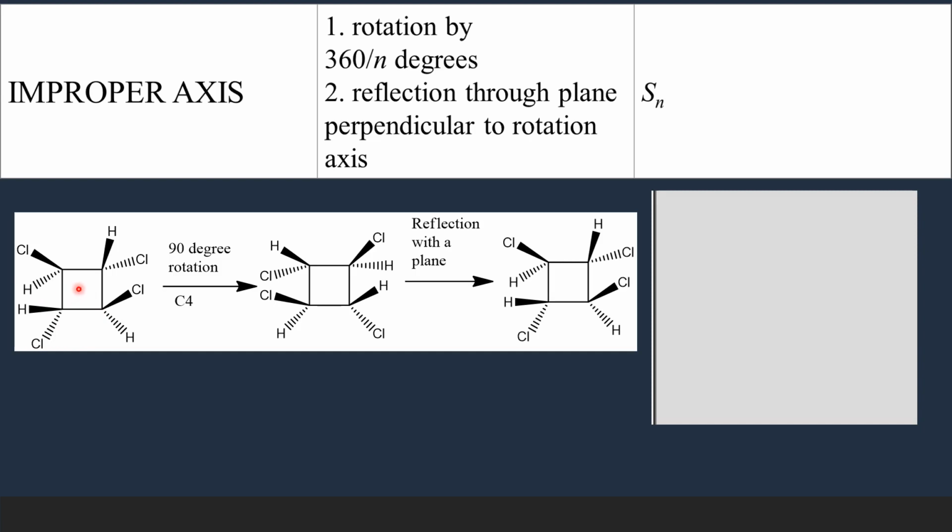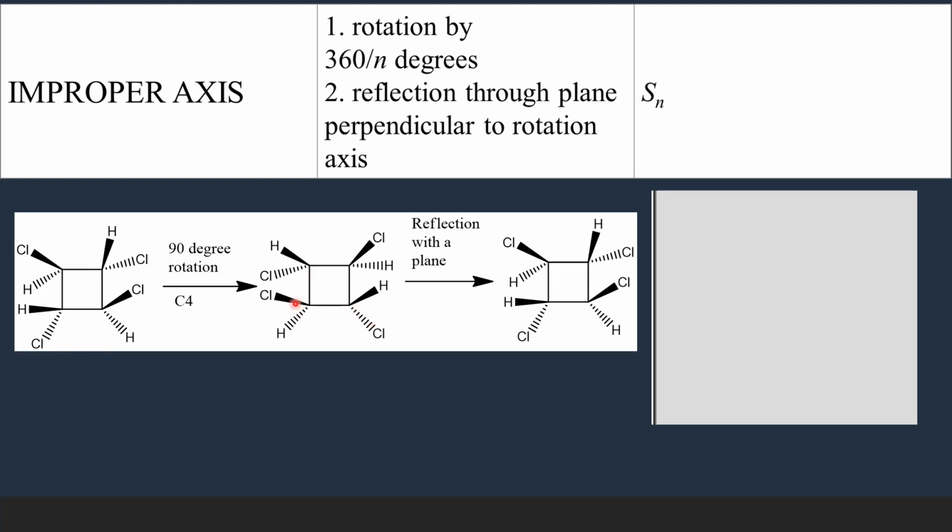So through the center there is an imaginary axis about which I am doing a 90-degree rotation. After doing 90-degree rotation, this carbon comes to this position along with this hydrogen and chlorine. So after 90-degree rotation, we will have this C-H bond here and this alpha C-Cl bond here.